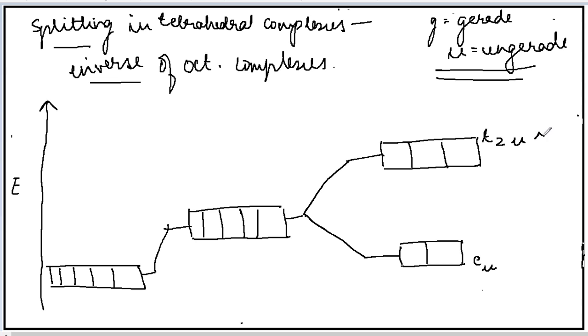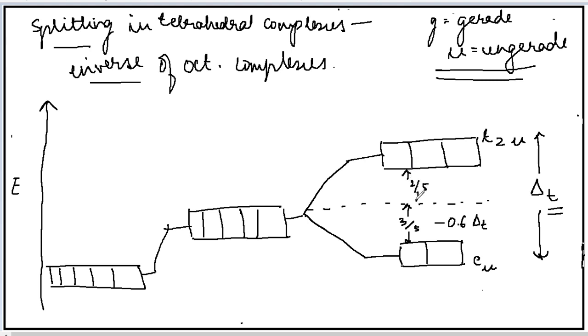Now let's look at the energy. What will be its CFSE? CFSE is designated as delta T, where T means for the tetrahedral complexes. Now let's consider what will be the energy of these degenerate orbitals. So energy will be minus 0.6 delta T. So energy will be 2 by 5, more by 2 by 5. Okay, so it will be plus delta T. So this is the inverse of octahedral complex.